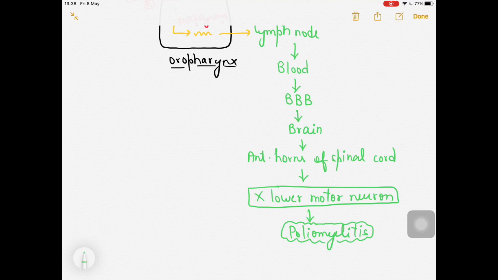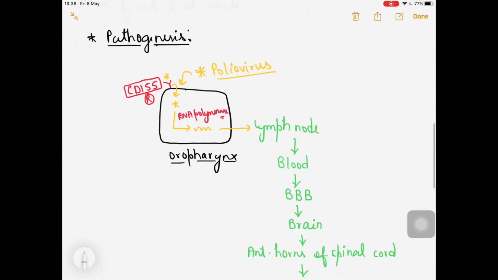Once again I'm repeating what is actually happening. Poliovirus attaches to the CD155 receptor on the oropharynx. Then they will be making their own factories. They will be stimulating the ribosomes to make more and more faulty proteins, and due to that, they will be making their way into the lymph nodes.